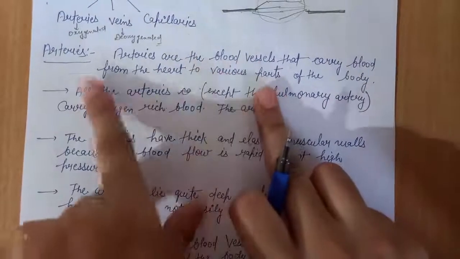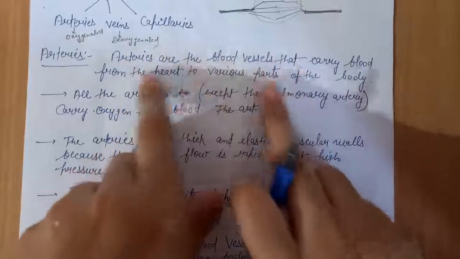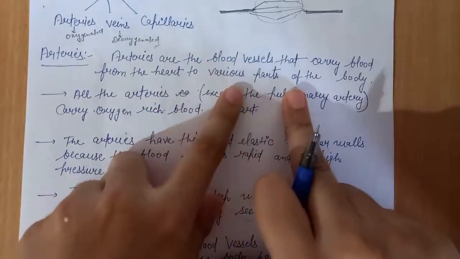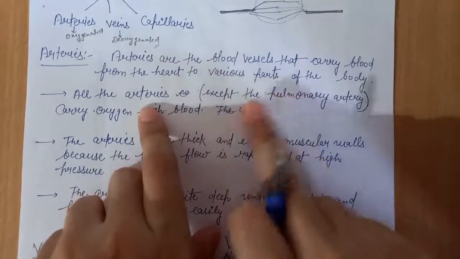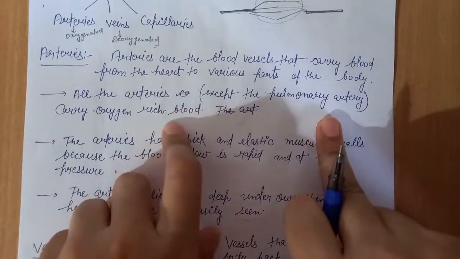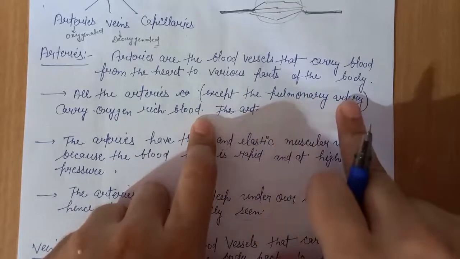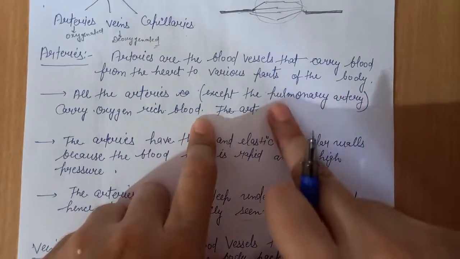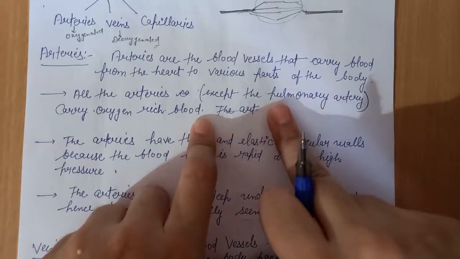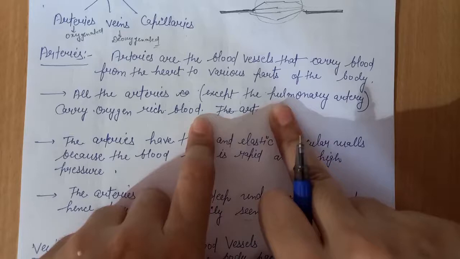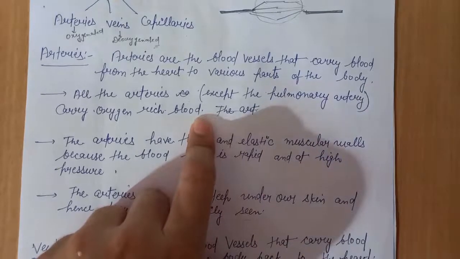Now you can think about how blood is carried through the arteries from the heart to various parts of the body. All the arteries except the pulmonary artery carry oxygen-rich blood, and you have understood this very well.